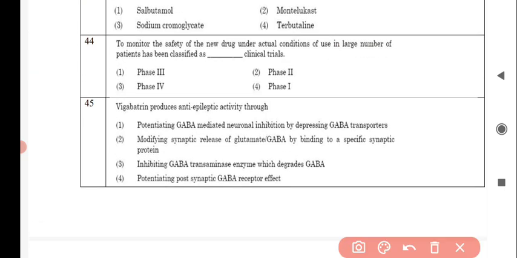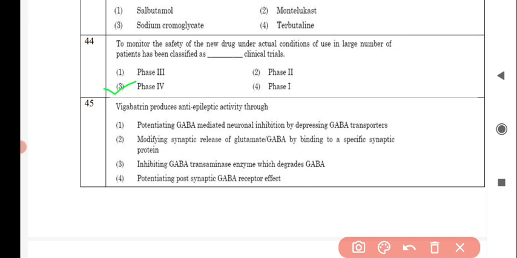Next question is, to monitor the safety of the new drug under actual conditions of use in a large number of patients has been classified as dash clinical trials. And the correct answer for this is option number 3, phase 4 clinical trials.